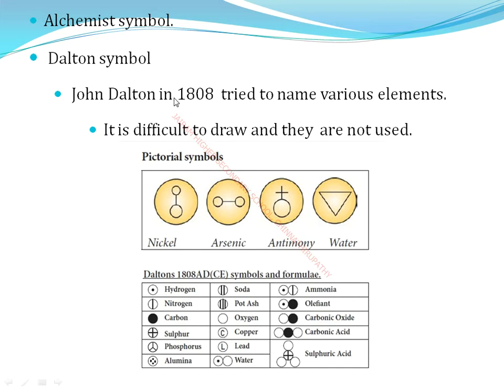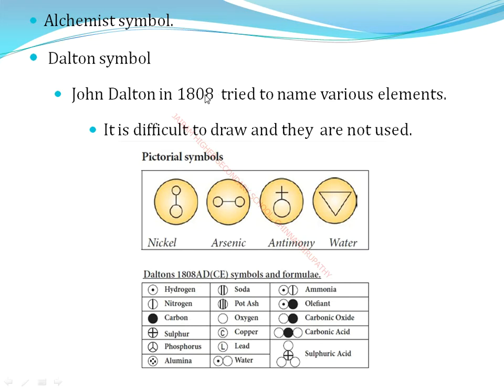Then John Dalton, an English scientist, in 1808 tried to name various elements based on pictorial symbols. This symbol is known as the Dalton symbol. Are you clear? Alchemist symbols were used to turn less valuable metals into gold, and this process was called alchemy.